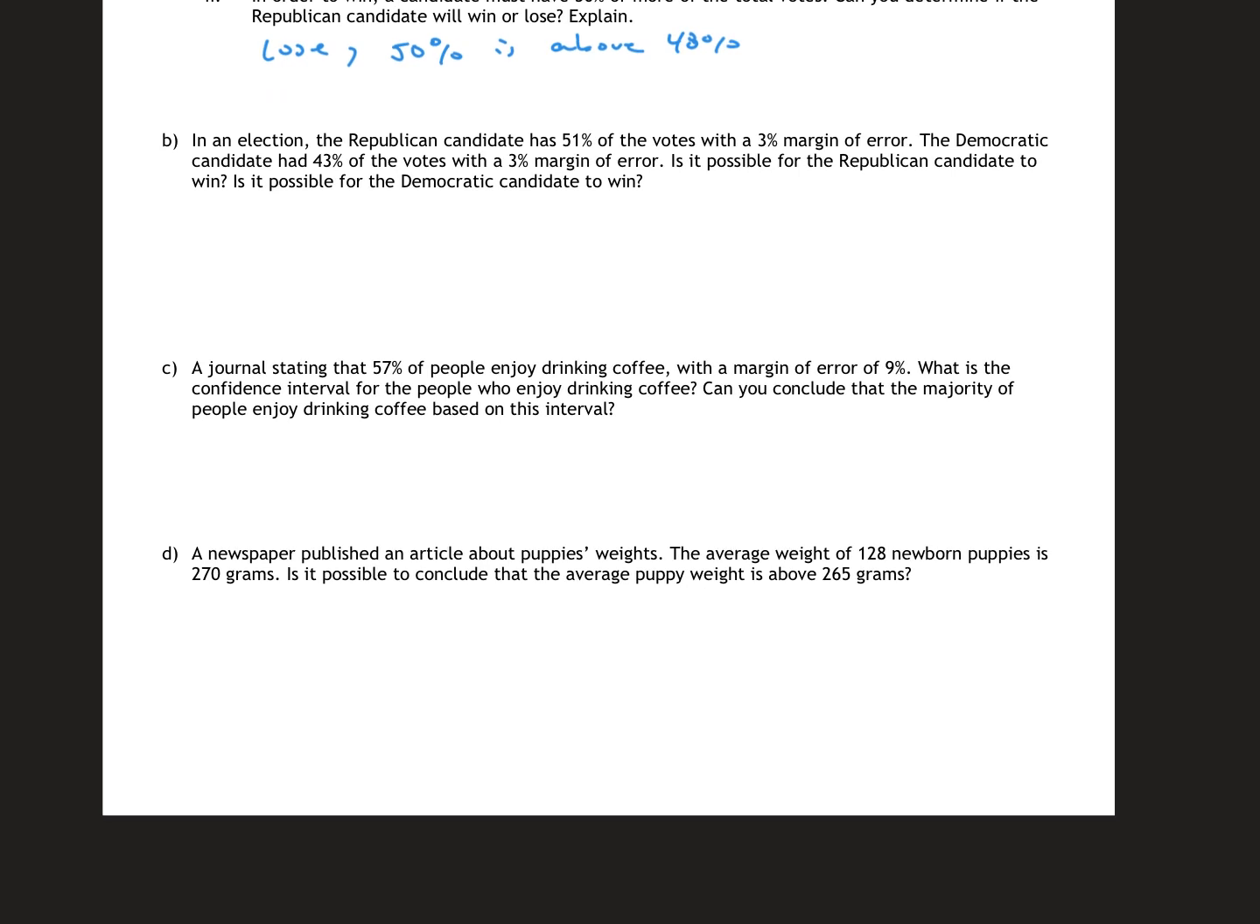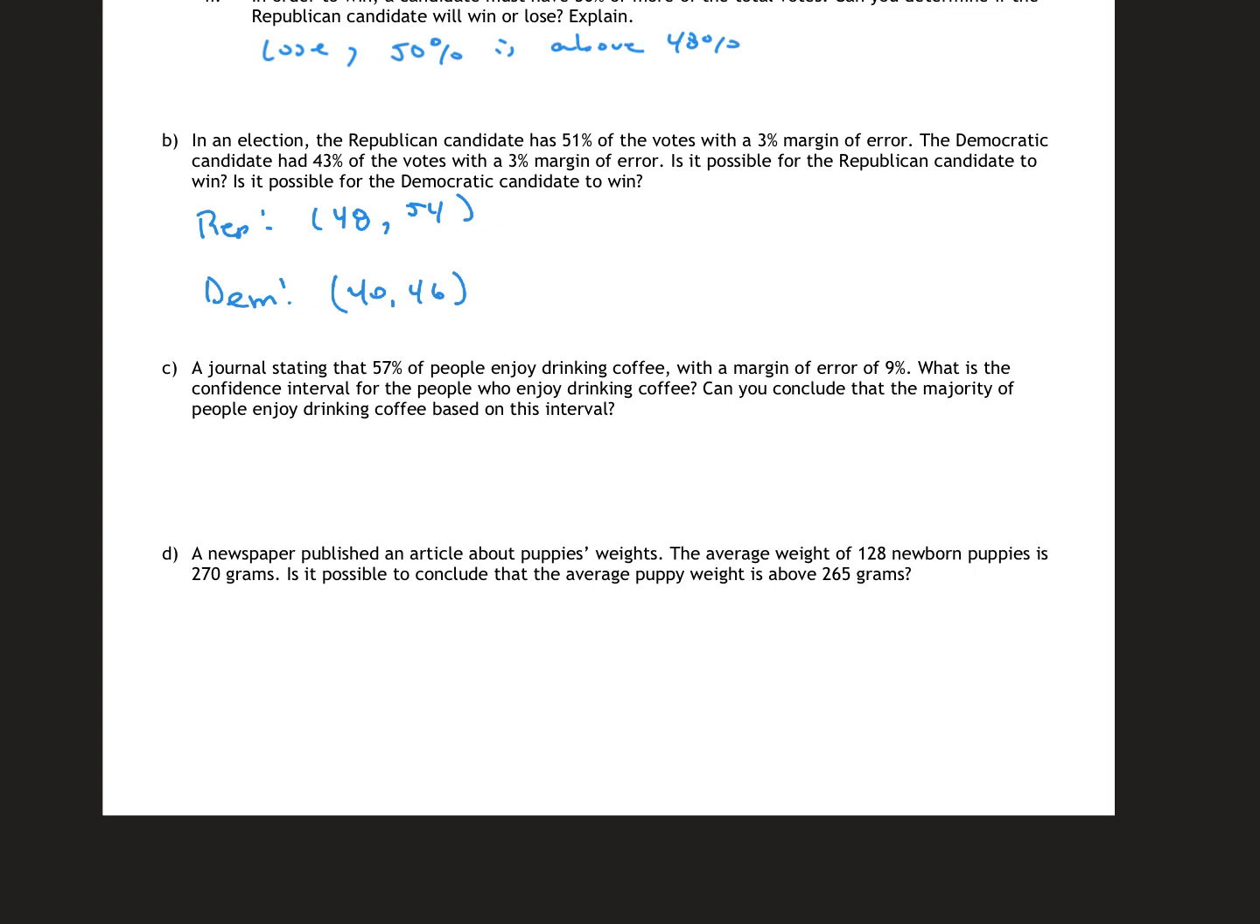All right. So in an election, the Republican candidate has 51% of the votes with a 3% margin of error. Democratic candidate has 43% of the votes with a 3% margin of error. Is it possible for the Republican candidate to win? Is it possible for the Democratic to win? So let's look at it. Republican is 51 plus or minus 3, so that would be 48% and 54%. Your Democratic candidate is 43 plus or minus 3, so 40 to 46.